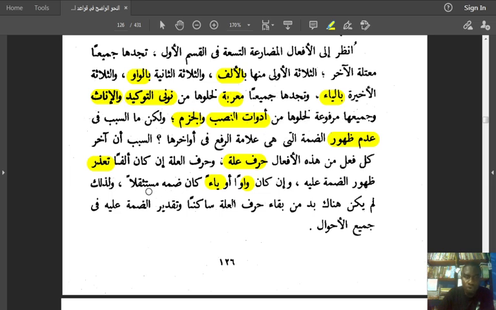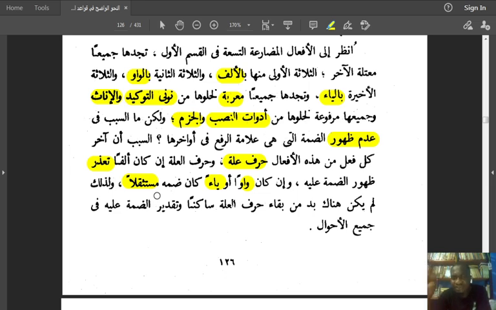Wa in kana wawan, if it is waw or yai, كان ضمه مستثقلا. Its dhamma is considered to be heavy for it, not impossible as compared to the alif. This dhamma is considered to be heavy for it. If you say Ya'du al-Hisan, Arabs consider that to be heavy on the tongue, or you say Yajriyul ma'u. They consider it to be heavy, but they feel it can take it.